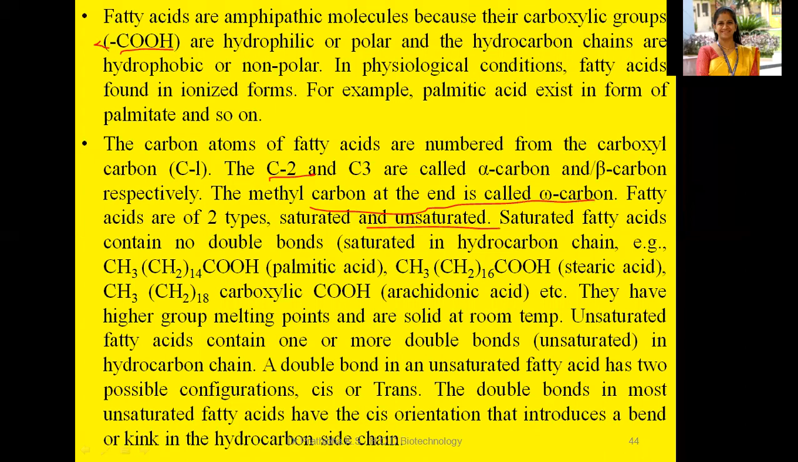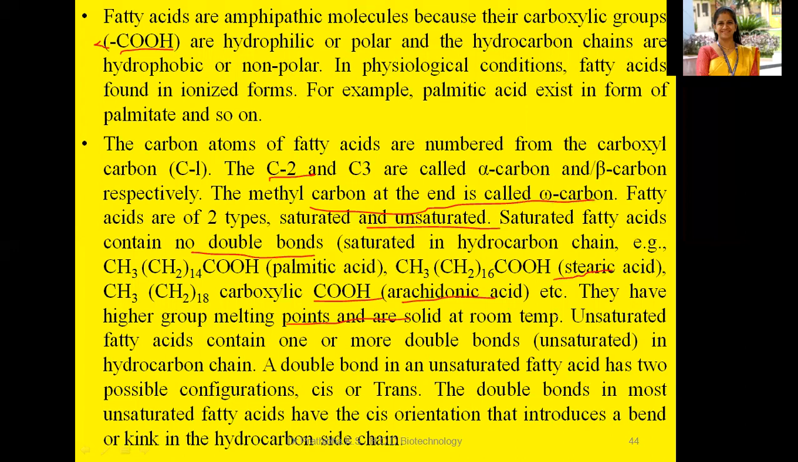Fatty acids are of two types, saturated and unsaturated fatty acids. Saturated fatty acids contain single bonds, no double bonds, a saturated hydrocarbon chain, for example, CH3, CH2 14, COOH, palmitic acid, CH3, CH2 16, COOH, stearic acid, CH3, CH2 18, COOH, arachidonic acid, etc. They have higher melting points and are solid at room temperature. If they have a higher melting point, that means it will be a solid.